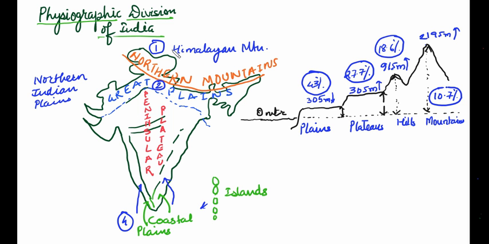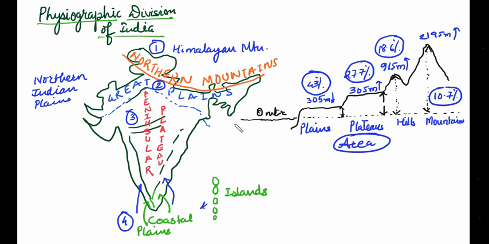So the northern Himalayan mountain ranges, the northern Indian plains or Great Plains, then the peninsular plateau, and the coastal plain and islands. Now the main thing is, what is the difference between plains, plateaus, hills and mountains? So here I tried to bifurcate the total area of India, showing how it has been divided into plains, plateaus and hills.